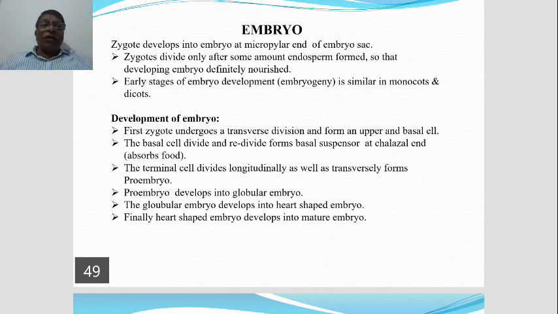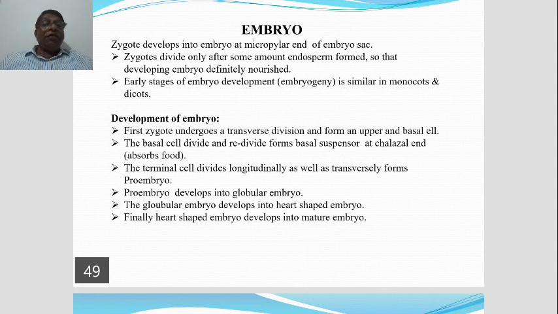In the next stage of development, the cells of the proembryo divide and redivide, and develop into a spherical shaped embryo, what we call globular embryo. Proembryo develops into globular embryo.